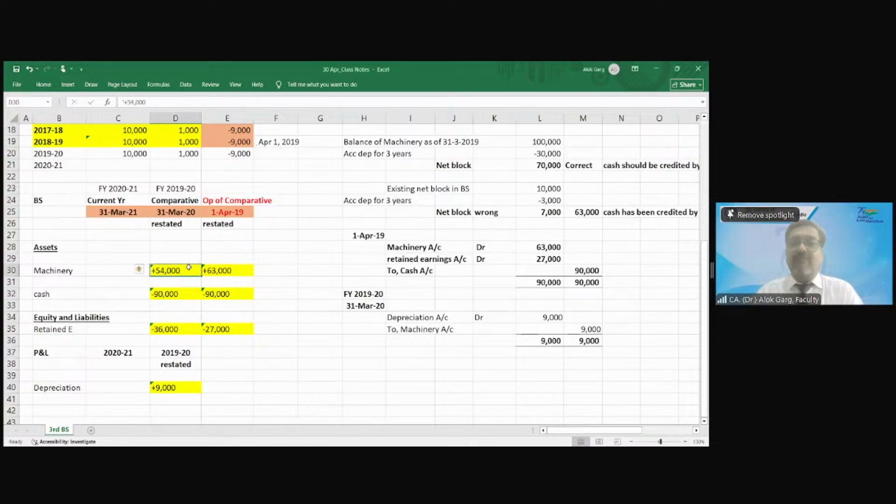So friends, what about the comparative balance sheet? Comparative numbers are required to be restated. So when you pass this entry on 1st April 19, tell me whether this entry's impact will come into the 31st March 20 balance sheet or not. Yes, sir. It will come by depreciation. We need to reduce it.